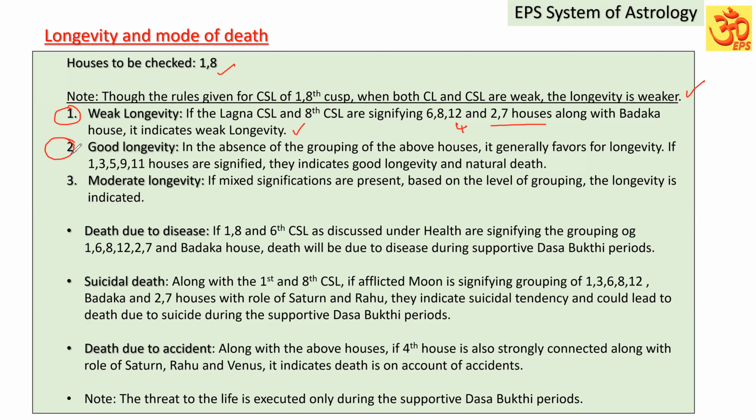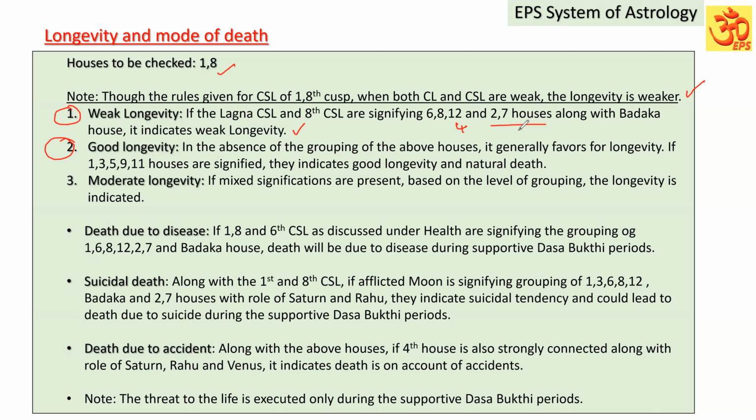Good longevity: in the absence of the grouping of the above unfavorable houses, the 6th, 8th, 12th, 4th, Maraga and Badaga houses, if the Lagna sublord or 8th sublord are not strongly signifying these unfavorable groupings, please understand, the Lagna or 8th cuspal sublord can have any of these houses.